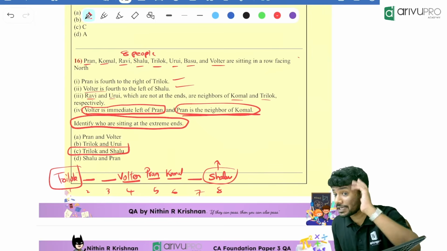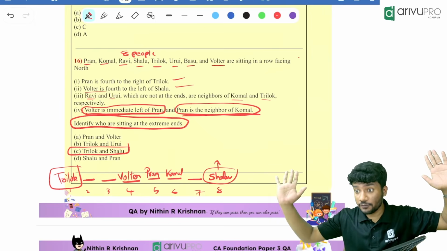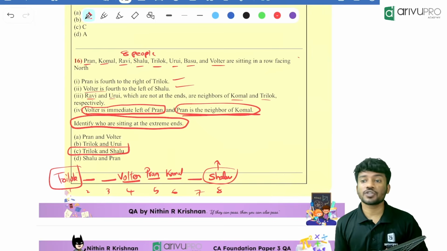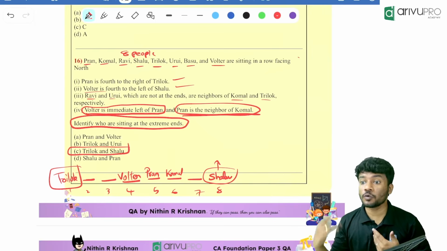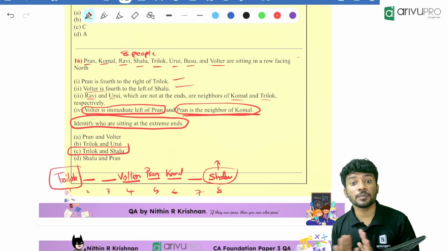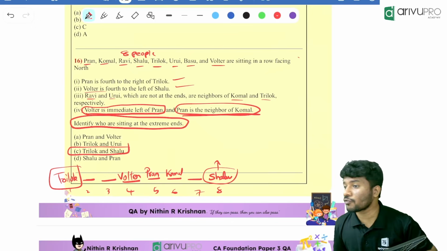And remember, if the question is big from seating arrangement, the question is easy for us. Because too many data will be there. If too many data is there, we don't need to make much assumptions. We can directly go for the answer.